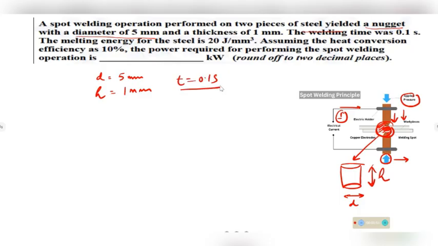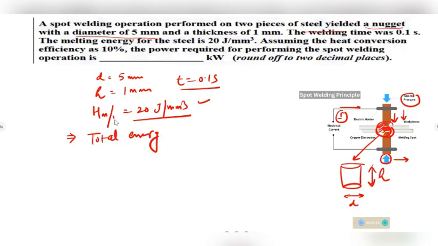The melting energy for the metal has been given as 20 joules per mm cube. So we can calculate the total energy for this nugget formation. This is per unit volume.